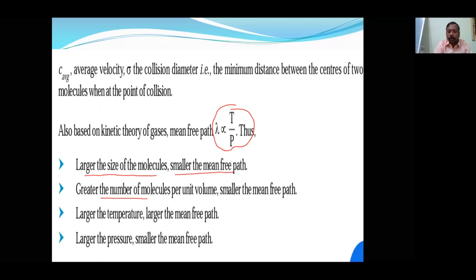The greater the number of molecules, the smaller the mean free path. The larger the temperature, the larger the mean free path. The larger the pressure, the smaller the mean free path. So many factors we have to consider for mean free path. On this basis they will ask increasing order and decreasing order.